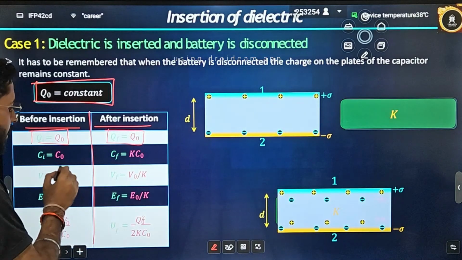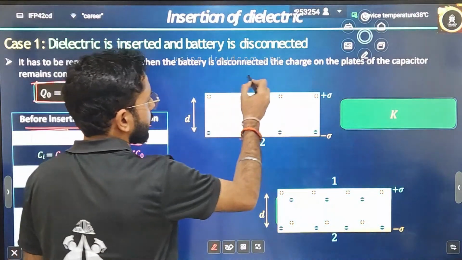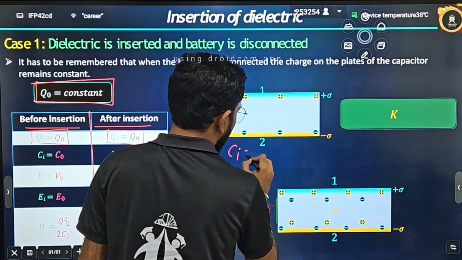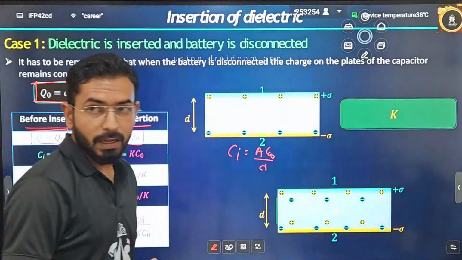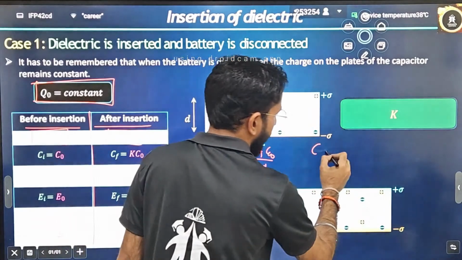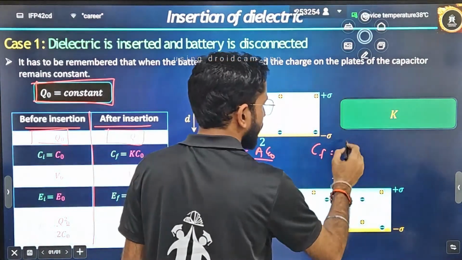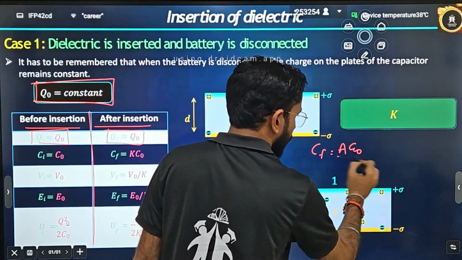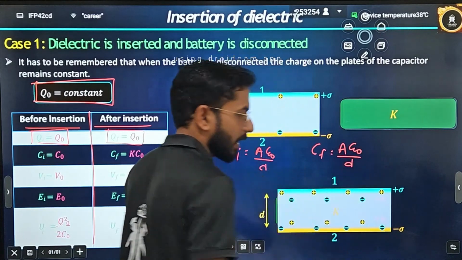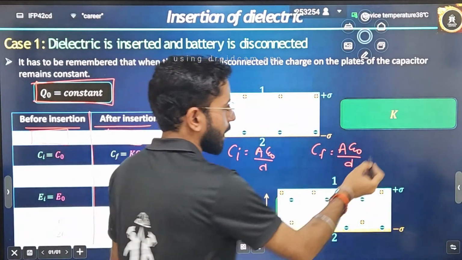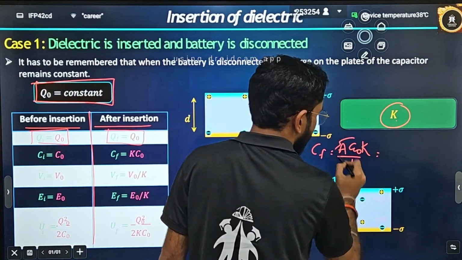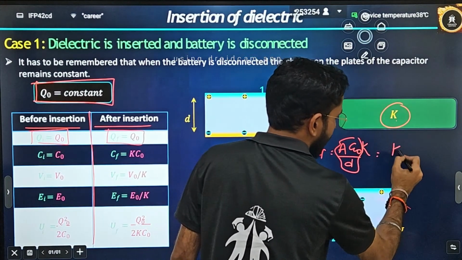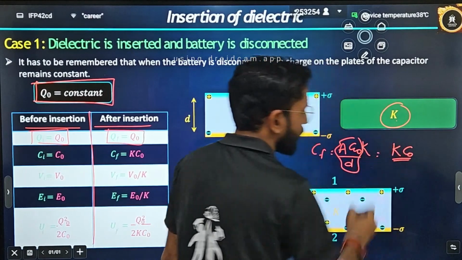Next, capacitance. Initially capacitance is equal to A epsilon naught by D when you have not inserted the dielectric. But what will be the final capacitance when you have inserted the dielectric? You will write A epsilon naught by D, but what will be multiplied with epsilon naught? Now it will be multiplied by this factor K, the dielectric constant. This complete thing is C naught, so this will become K C naught.